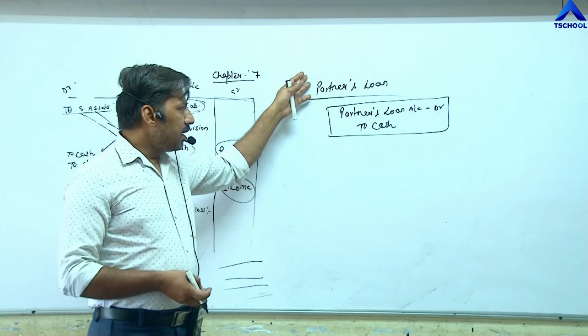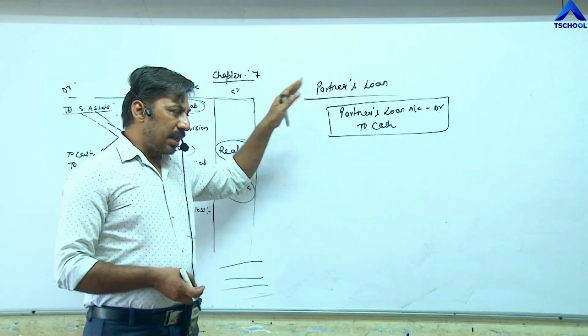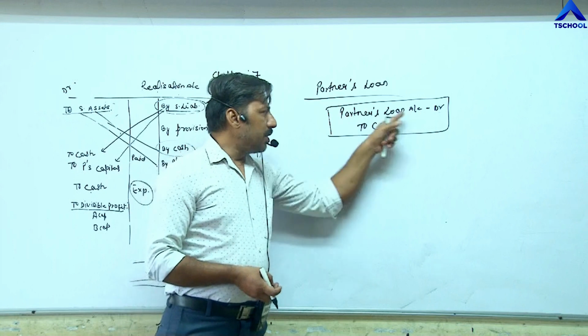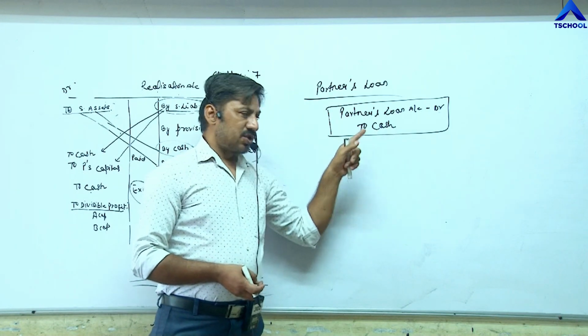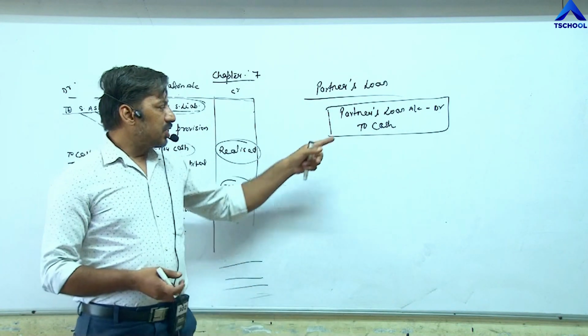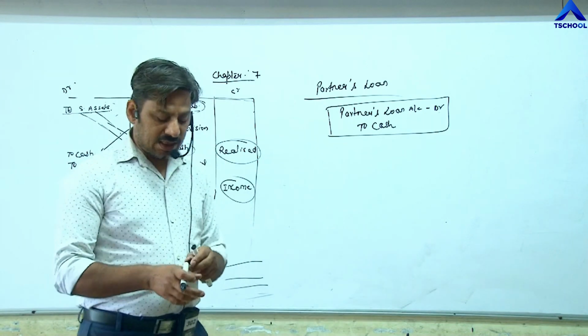Now the firm is paying the partners loan. As a result, the liability reduces. That's why the liability will be debited, and to cash. Cash is going out of the business, so cash will be credited. Now come to the exercise question.